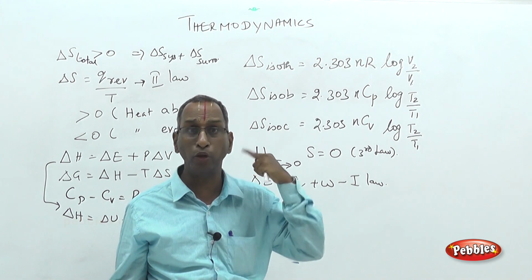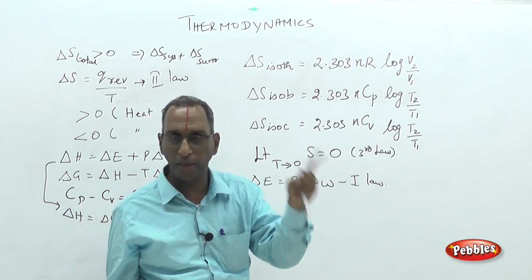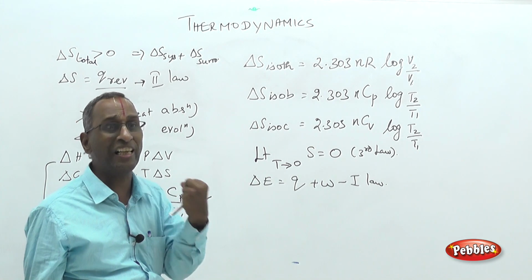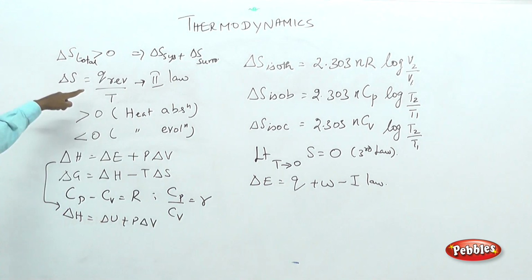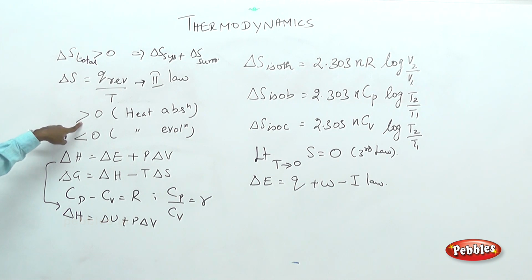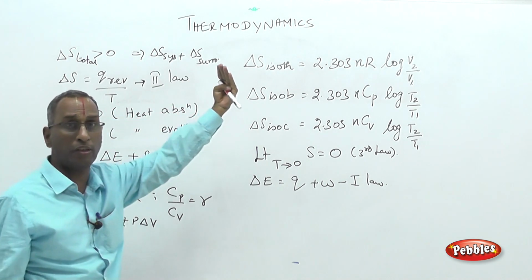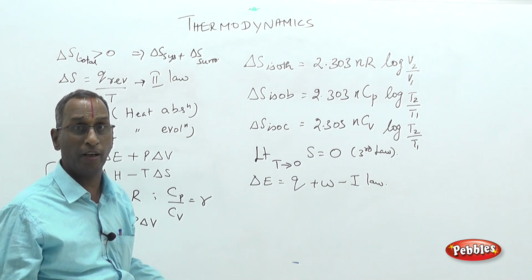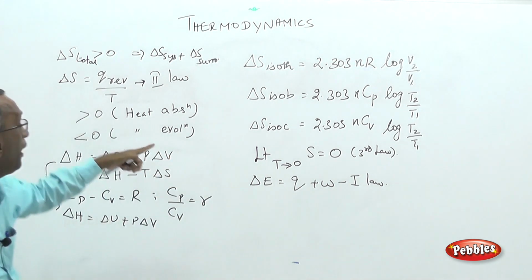So, the heat supplied to water to convert it to steam at 100 degrees is called Q reversible. Heat taken from steam at 100 degrees so as to be converted to water, that is meant by Q reversible by T. So, this delta S is greater than 0. Change in entropy higher than 0 means it is in the higher or disordered state. Higher disordered state is possible only if it is energetic. Whenever we are energetic, we will not be disciplined. So, that is to be noted.